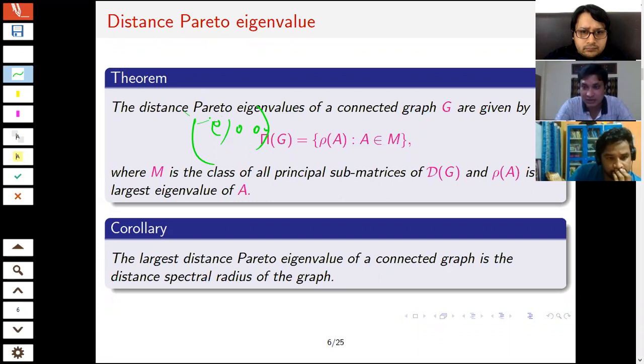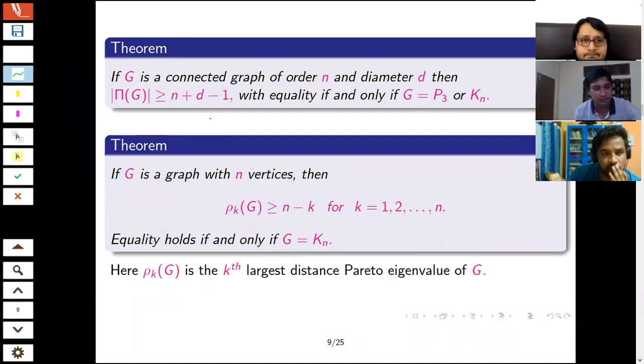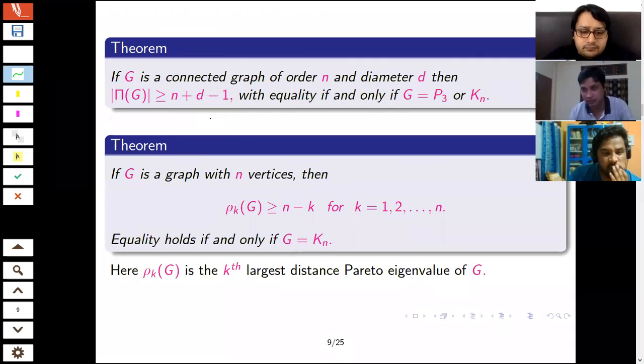Can I go ahead? Yes. So I think I was in this slide. From that result, because the Pareto eigenvalues can be found from the principal submatrices, there is an upper bound. If you count how many principal submatrices we have, you can count the upper bound. But what about the lower bound? How many Pareto eigenvalues will we have at minimum?